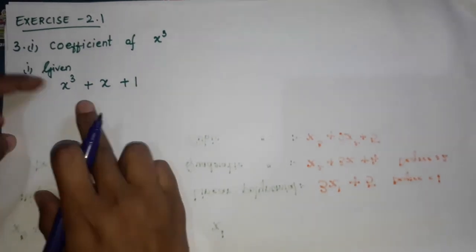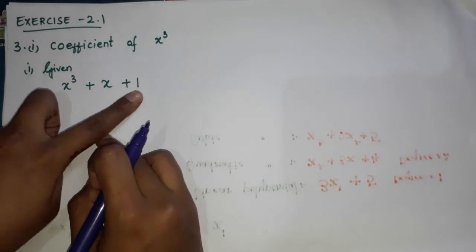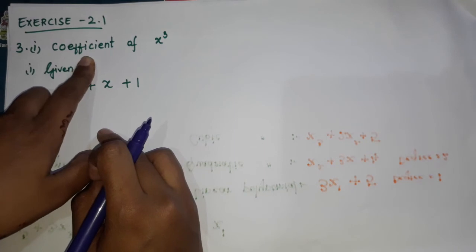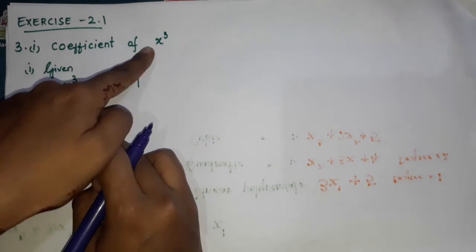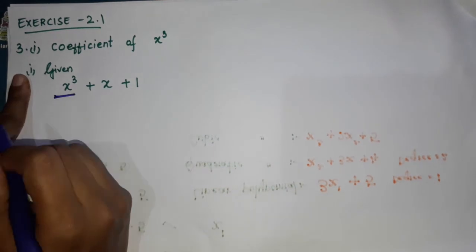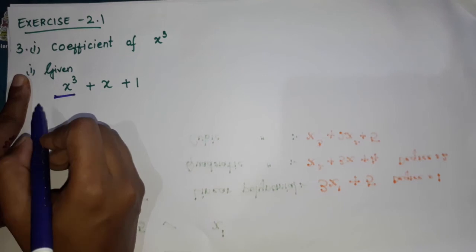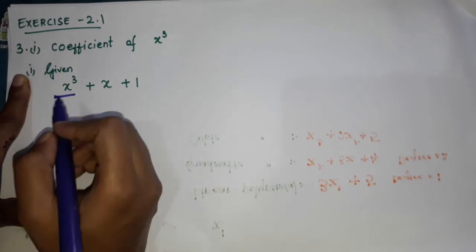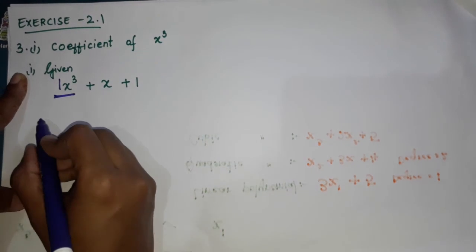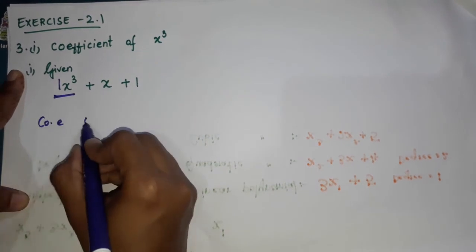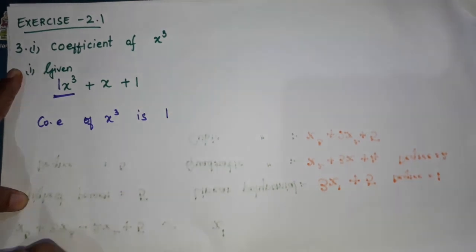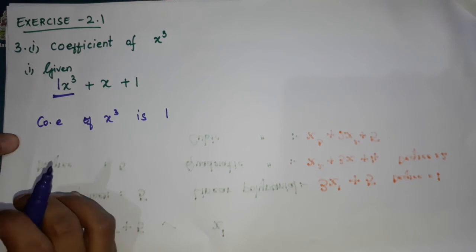The question is x cube plus x plus 1. They are asking the coefficient of x cube. Coefficient means what, children? Number. Okay, the number which belongs to x cube. So where is x cube here? The first term is our x cube. So what is the number for x cube? There is no number. If there is no number, the number will be what, children? It will be 1. So what is the coefficient of x cube? The coefficient of x cube is 1. Okay, na, children?